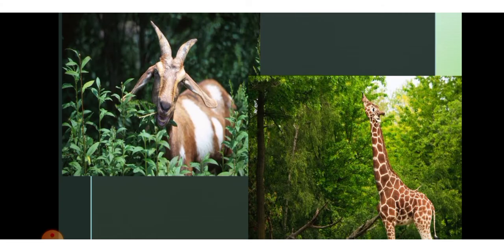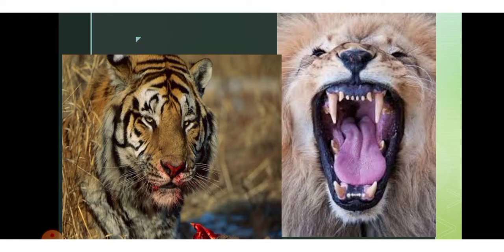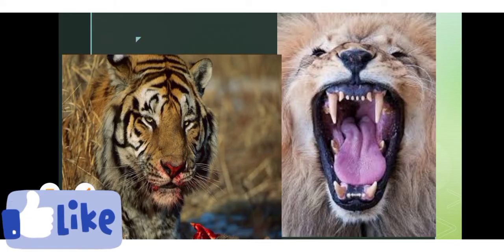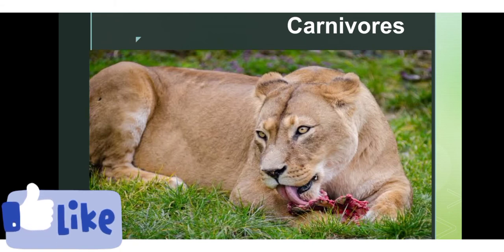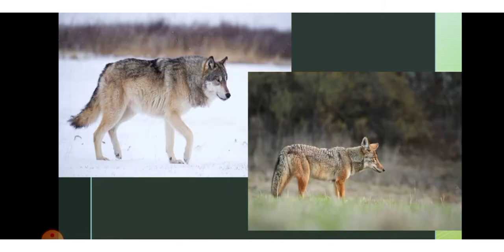The animals which eat only plants are the herbivores. Next is the carnivores. Carnivores have sharp and pointed teeth to tear the flesh. They eat the flesh. Carnivores are the animals that feed only on flesh or meat. They hunt animals, they kill animals and they feed on their flesh.